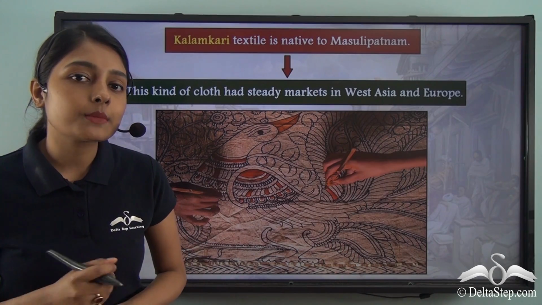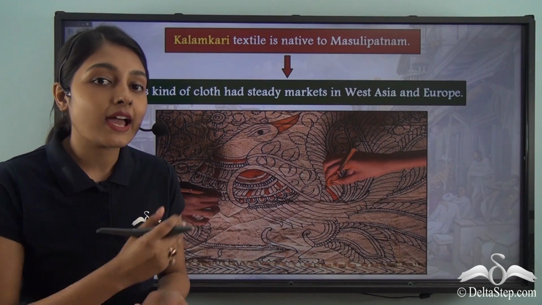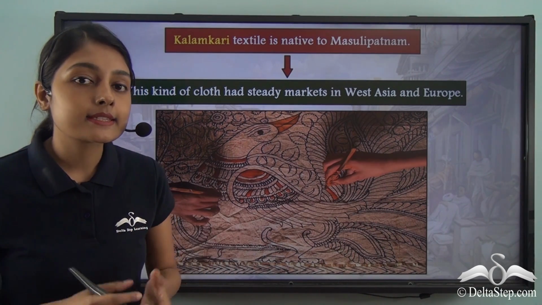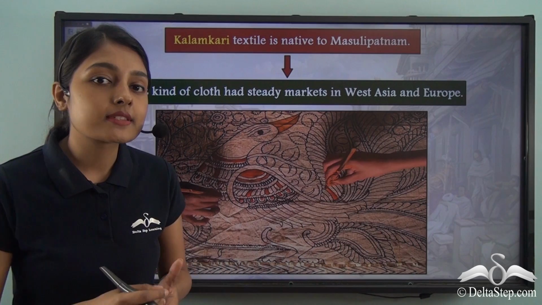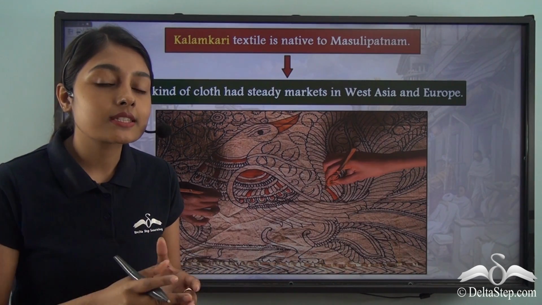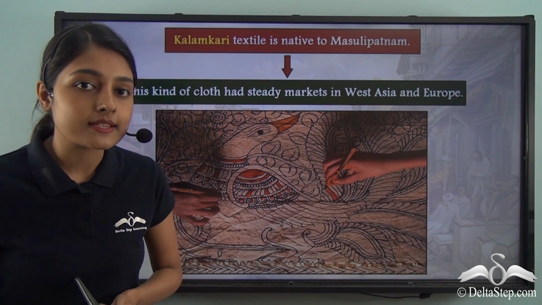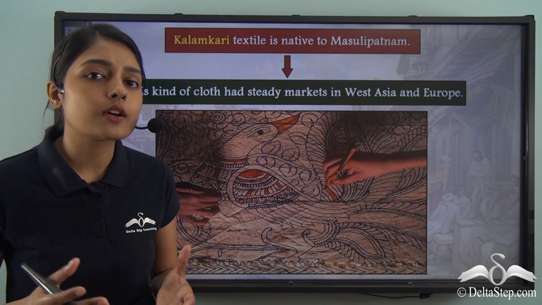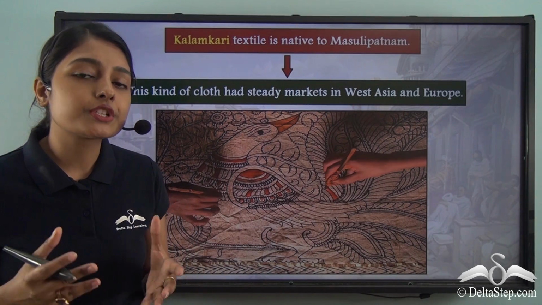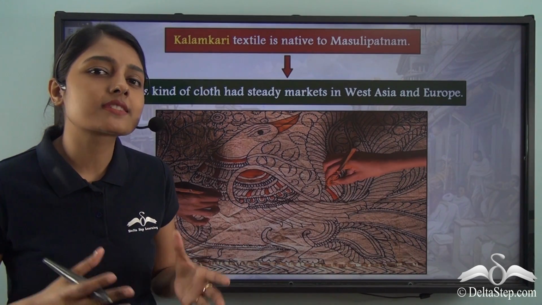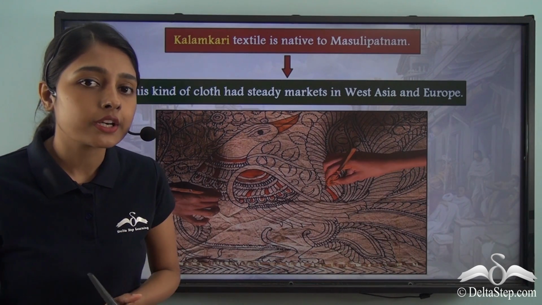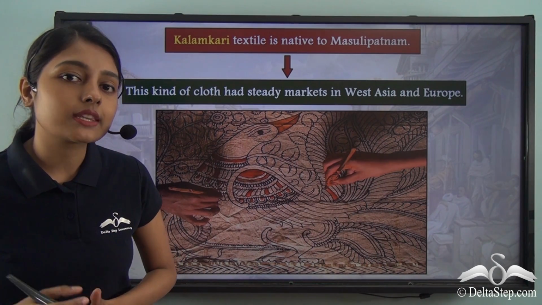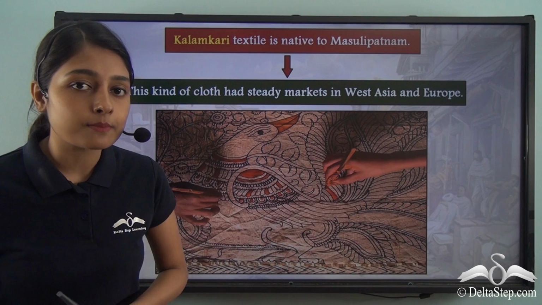During this time, kalamkari textile was used on flags, temple hangings, banners and various pieces of cloth that presented the stories from Hindu epics. But in today's world, you can find kalamkari textiles on beautiful sarees. Now whenever the artisans were producing this kalamkari textile with so much labor and hard work, they also needed to ensure that their products were sold somewhere.